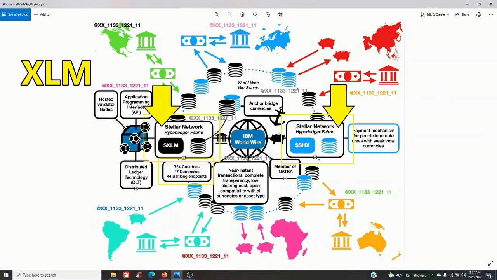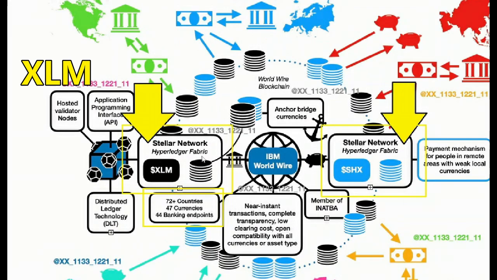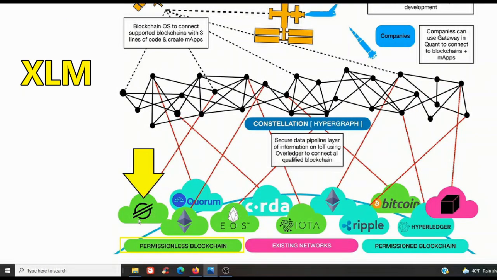Now we're looking at the IBM World Wire graph. You have Stellar Network Hyperledger Fabric XLM right here on the left. It says 72 plus countries, 47 currencies, and 44 banking endpoints. And over here on the right, you have your Stellar Network Hyperledger Fabric, SHX. You have your Stellar listed right here in green as a permissionless blockchain.